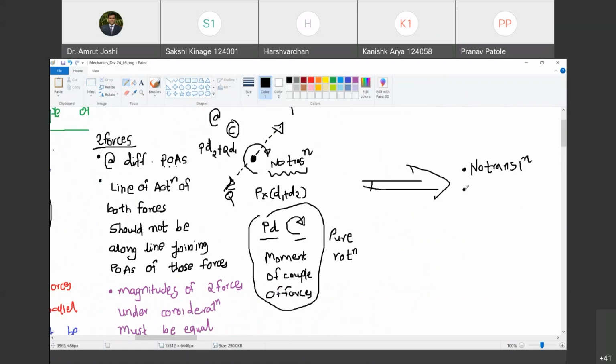First thing. Second thing, there is pure rotation at all points on the body. Do you agree with me? Yes, sir. Pure rotation at all points on the body.